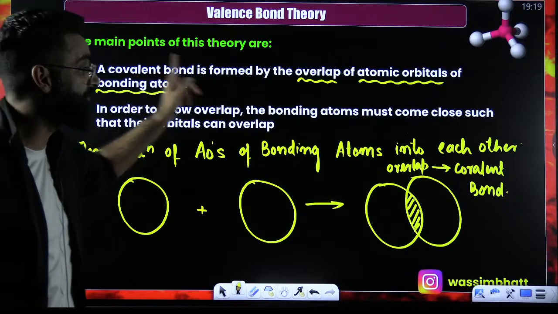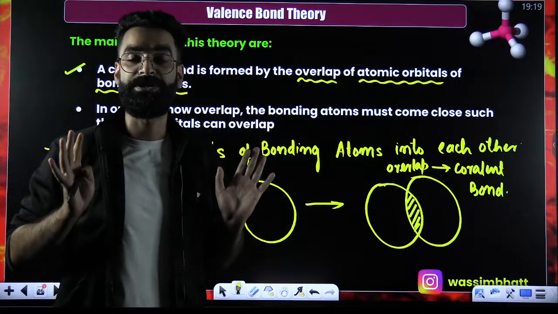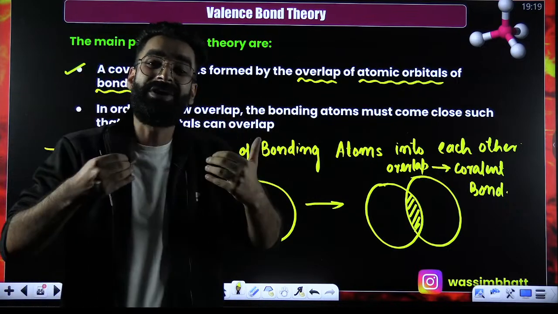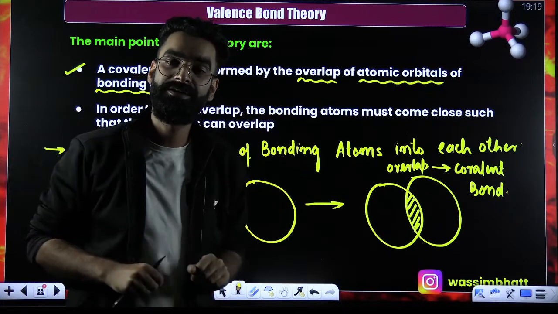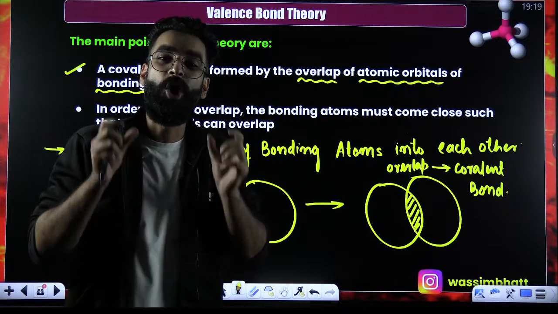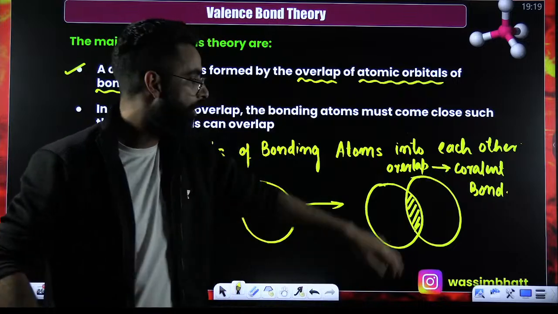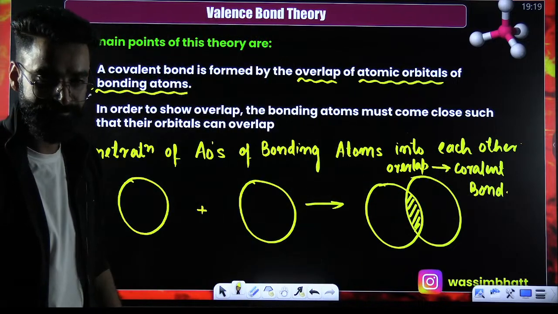A covalent bond is formed by the overlap of atomic orbitals of bonding atoms into each other. What is overlap? Overlap is nothing but penetration of atomic orbitals of bonding atoms into each other. And once overlap takes place, covalent bond gets formed, as per valence bond theory.